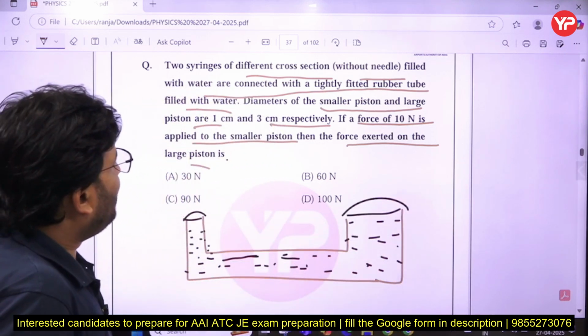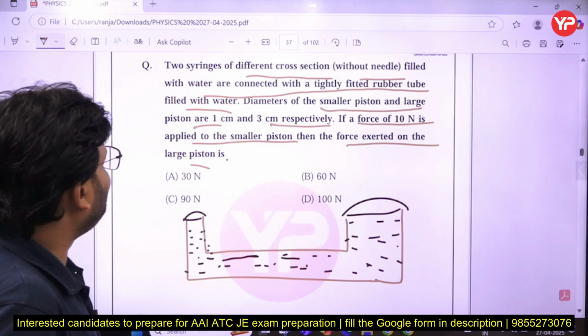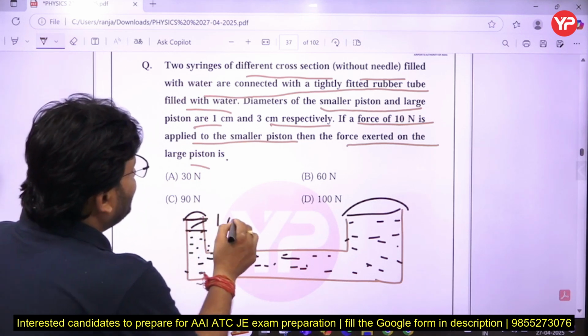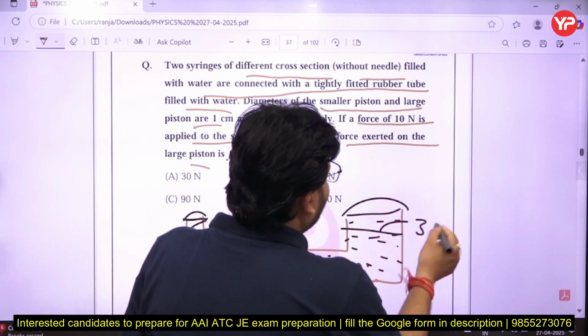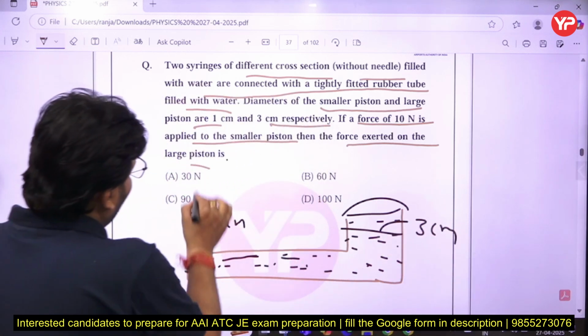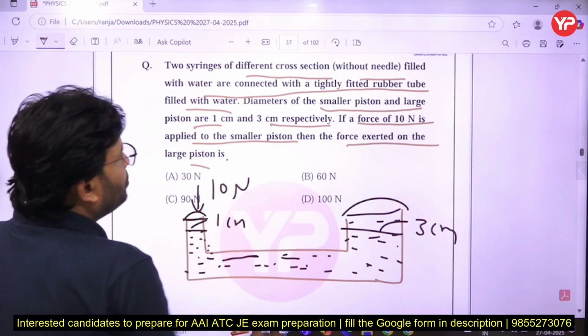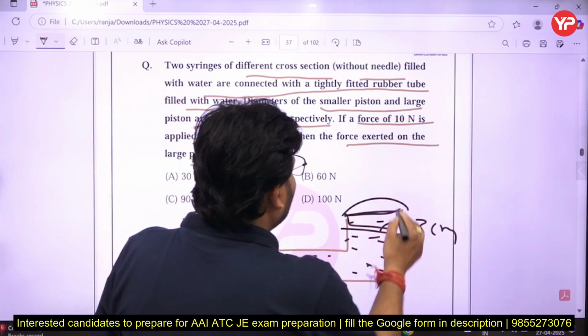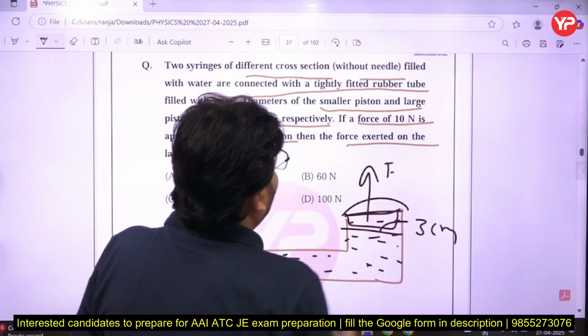The diameter of the small piston and the large piston: that diameter here is 1 cm and that diameter is given as 3 cm respectively. The force of 10 Newton is applied at the smaller end. Here the force applied is 10 Newton. So what will be the force exerted at the larger piston, that is the other piston? That thing is going to be asked, my dear friends.